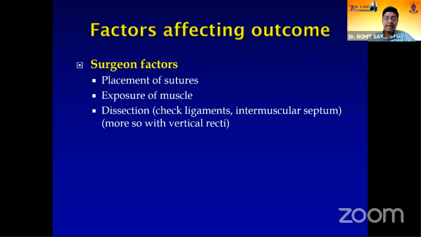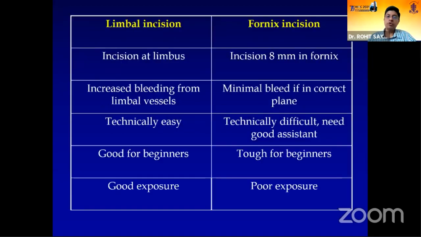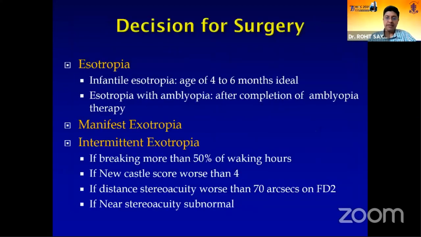So it's very important to be consistent in whatever way you do, where you hold the muscle, where you start the measurements from, and where you pass the sutures, because they make a difference. There is no significant difference in outcome in both limbal and fornix incision for the same amount of surgery, and it is a surgeon preference, although fornix incisions are faster, cleaner, and cause less early problems, but limbal incisions are equally good and probably better for beginners.